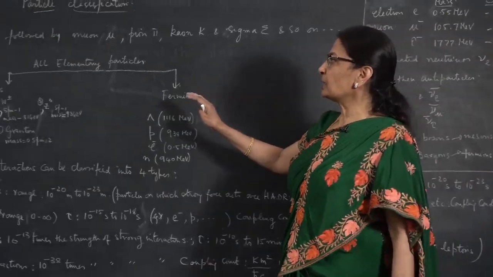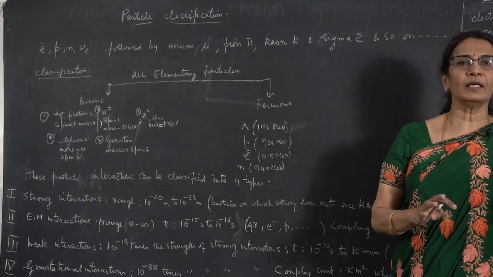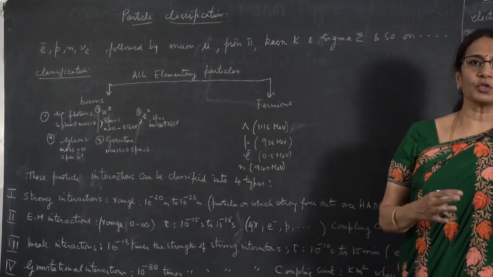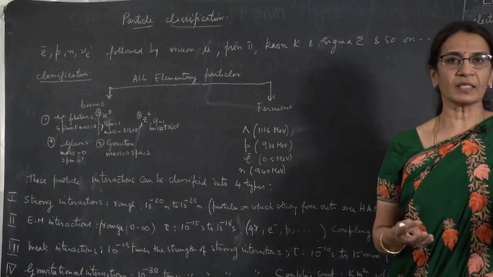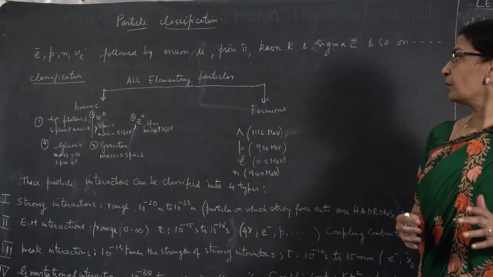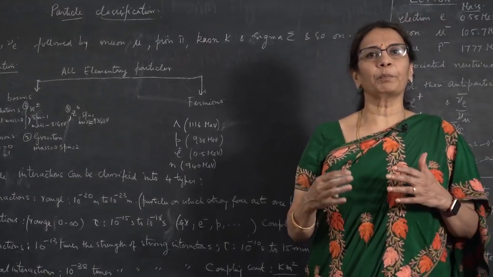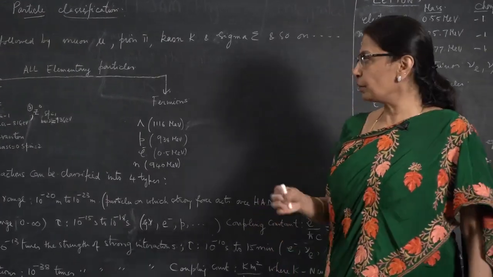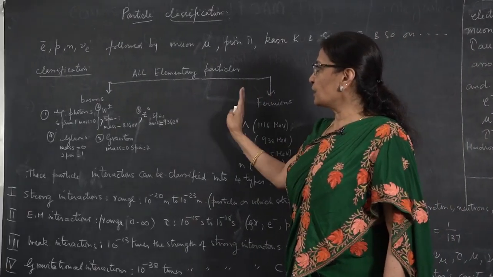All these particles can basically be classified into bosons and fermions. As you all know, bosons are integer spin particles and they follow Bose-Einstein statistics, and fermions are half integer spin particles, they follow Pauli's exclusion principle. So the basic classification is this.